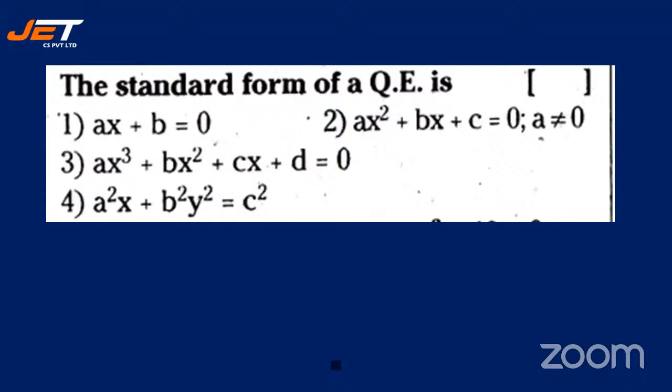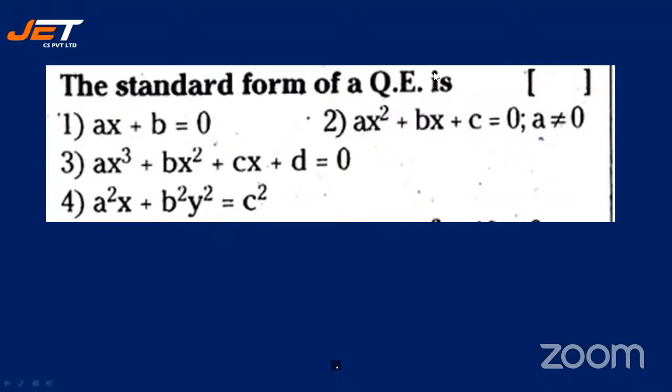The standard form of a quadratic equation is dash. Ax plus b is equal to 0, or ax square plus bx plus c is equal to 0, where a is not equal to 0, or it is ax cube plus bx square plus cx plus d is equal to 0, or option 4, a square x plus b square y square is equal to c square. Yes, very easy sum in fact. Let's see how many are able to give me the correct answer.